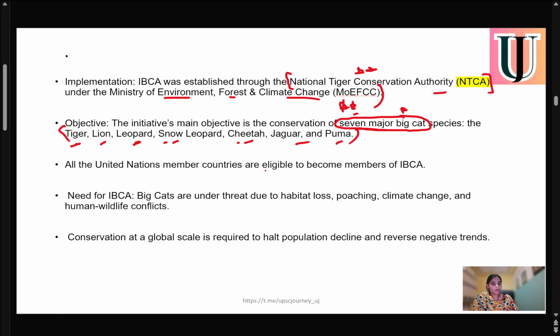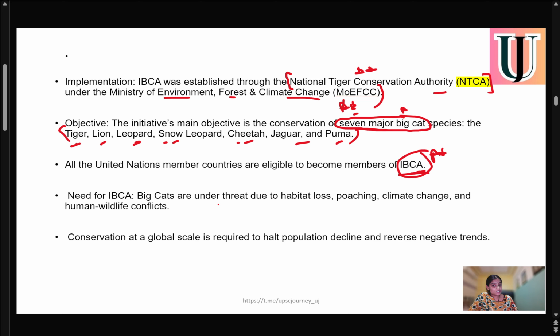All the United Nations member countries are eligible to become members of the International Big Cat Alliance. It is very important that all United Nations members are eligible to become members of this. Now we're talking about what is the need for this International Big Cat Alliance.